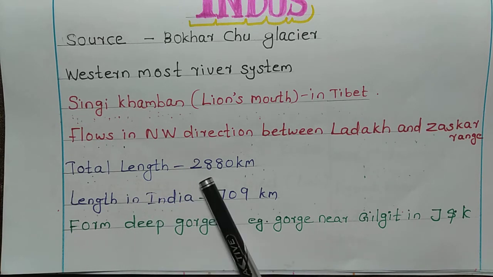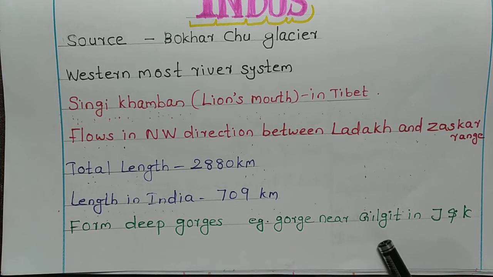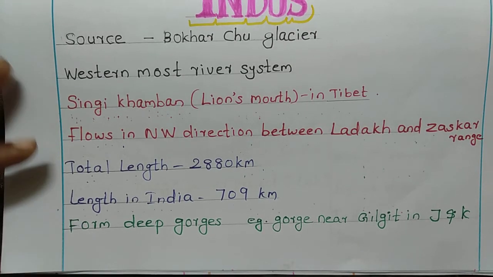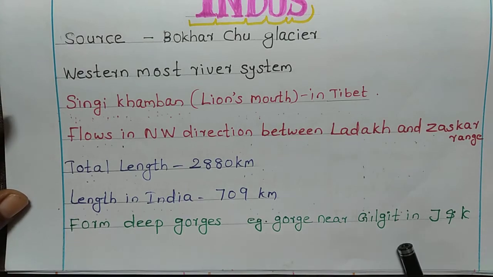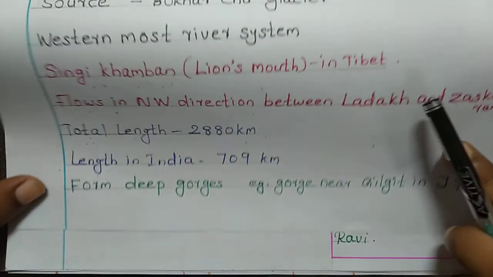Total length is 2,880 kilometers, and length in India is 709 kilometers. Only 709 kilometers flow through India, but the total length is 2,880 kilometers. It forms deep gorges, for example, the gorge near Gilgit in Jammu and Kashmir.